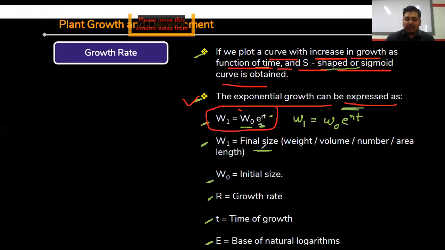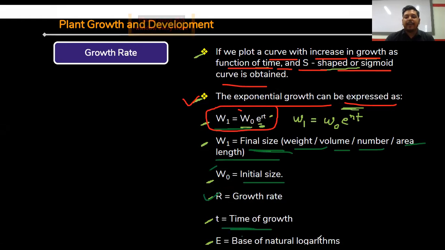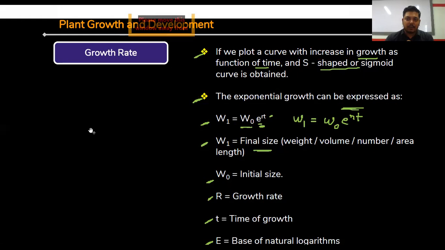What is the meaning of W1? This is the final size, and the size may be in weight, volume, number, area, length, etc. W0 means initial size or the starting size. r is the growth rate. t is time, and e is the base of natural logarithm. So this is the formula of geometric growth rate. Now just see the growth curve. This is the growth curve.